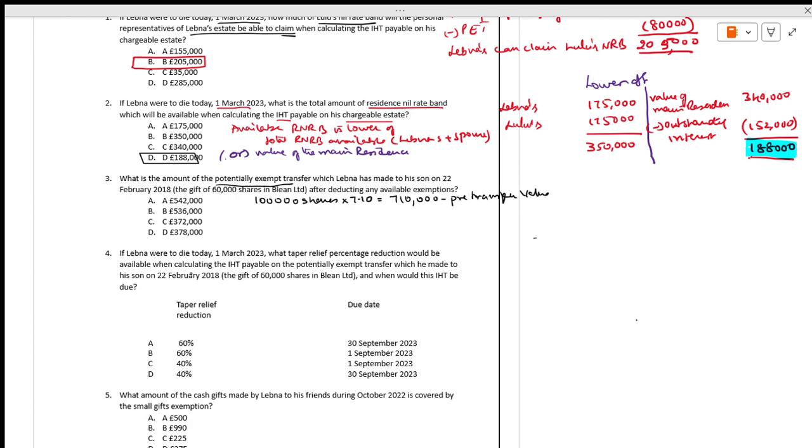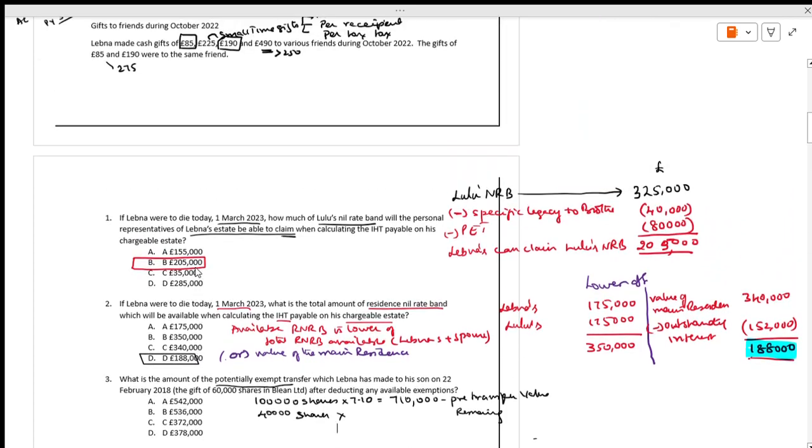Next, how many shares has he donated? He has gifted 60,000 shares. What is the remaining? Remaining 40,000 shares. What is the value of 40,000 shares? 4.2.